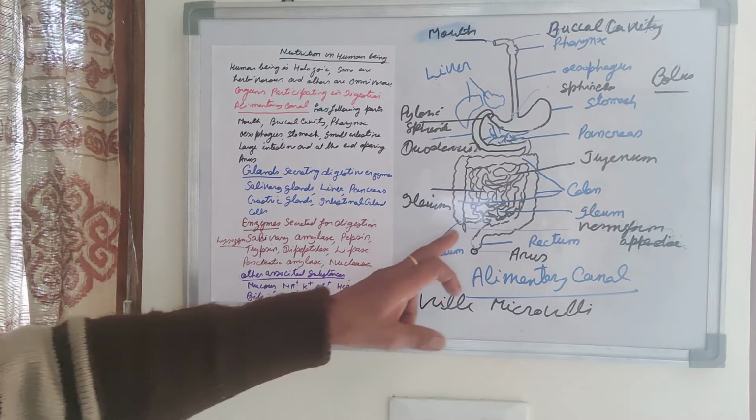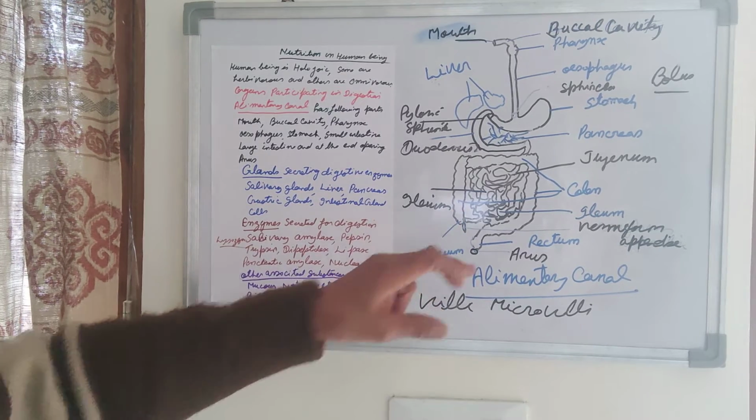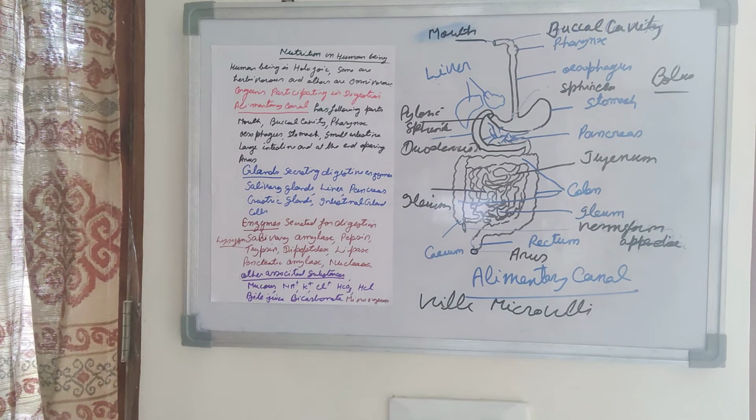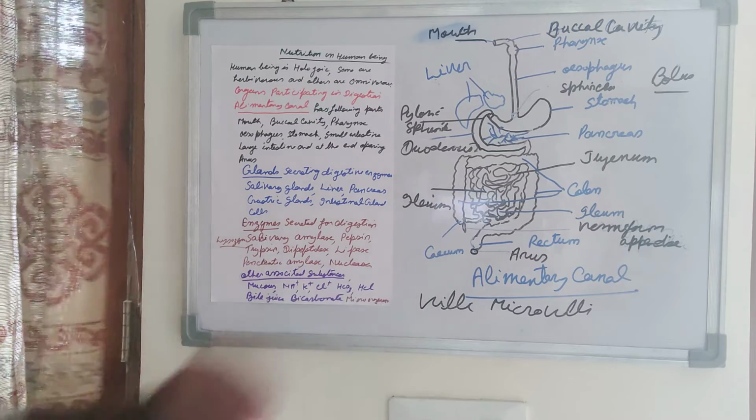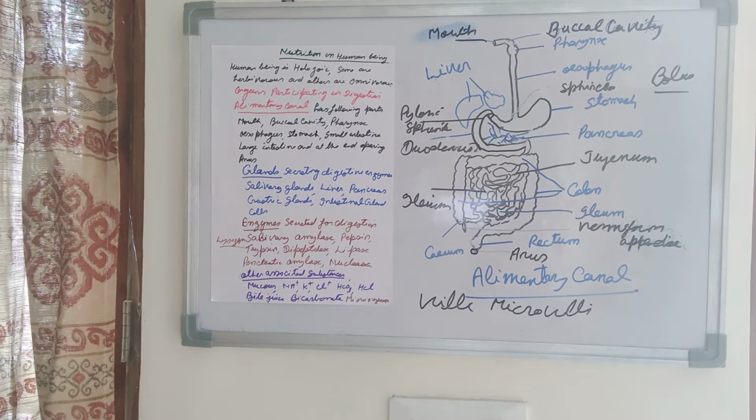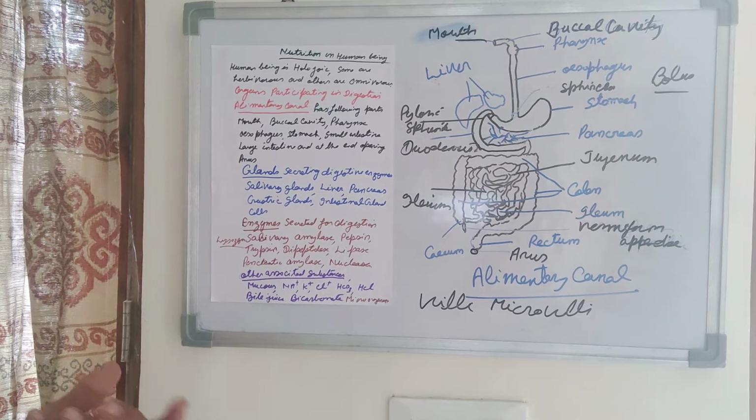This cecum is a blind tube-like structure. It has some extension which is called the vermiform appendix. It is vestigial. It does not take part in any digestion. There is no role. It is a remnant. In some people it becomes inflamed and causes a disease called appendicitis, because that creates problems in the stomach body.